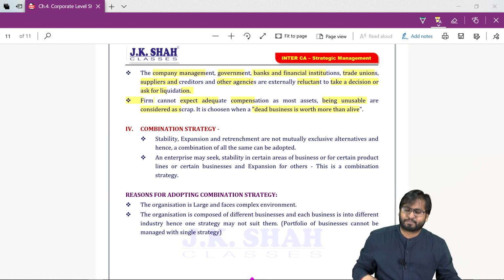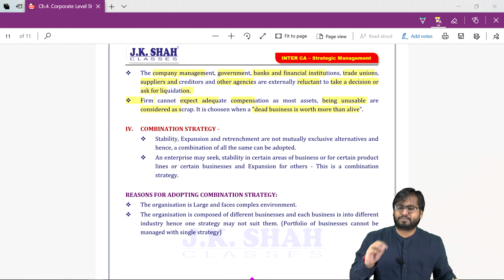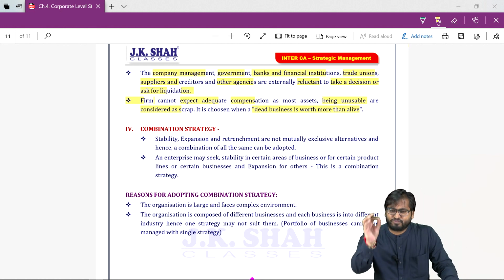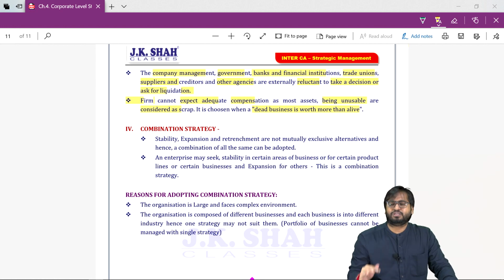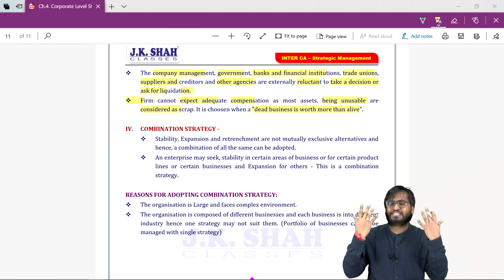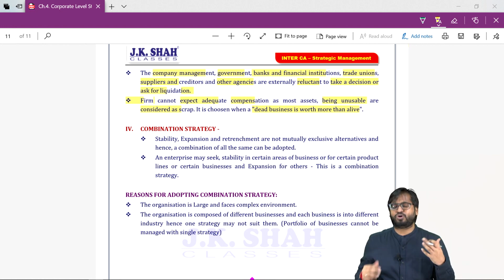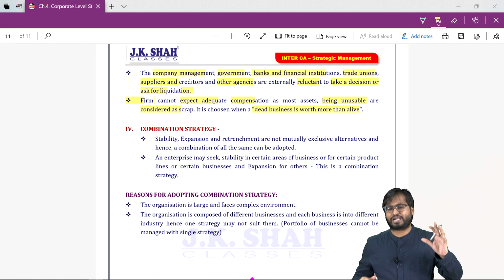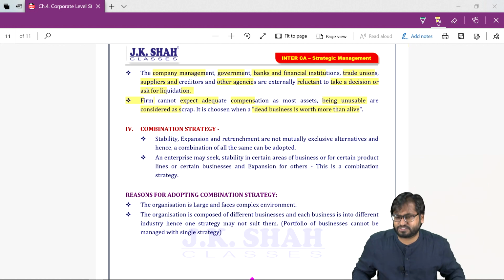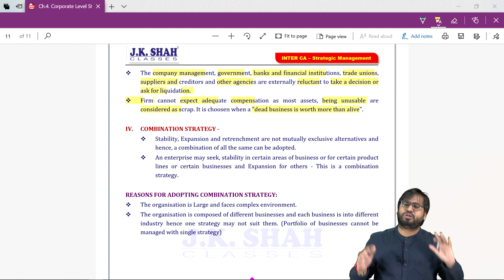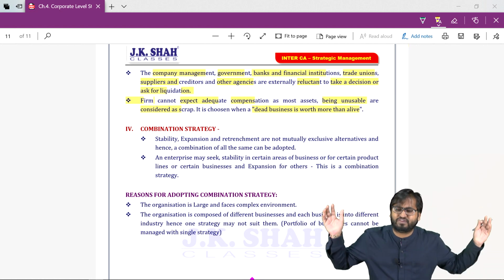Just tell me, if you are into multiple businesses or multiple products, will you be following only one strategy? If ITC wants to follow a strategy, will corporate level managers be following only a stability strategy across their different businesses,